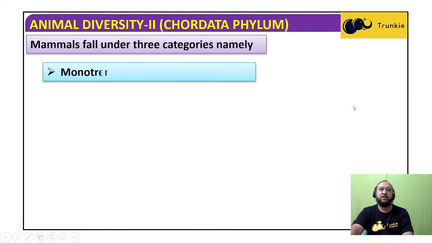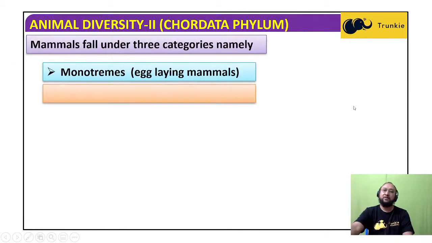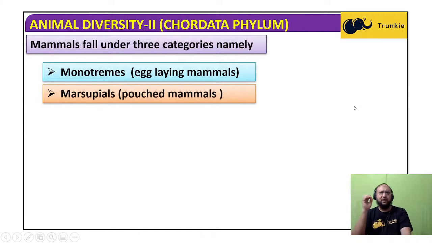Mammals fall under 3 categories, namely monotremes, egg-laying mammals. Although they are mammals, they lay eggs. They have hairs on their body, but there are very few of them. So these monotremes are actually the connecting links between the reptiles and mammals.